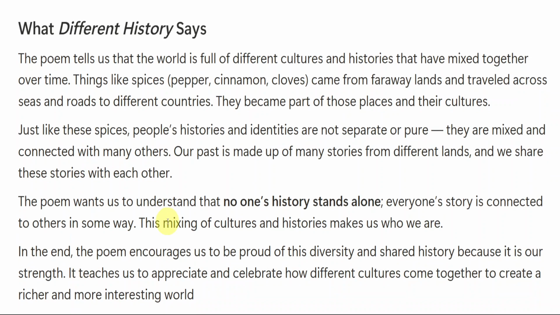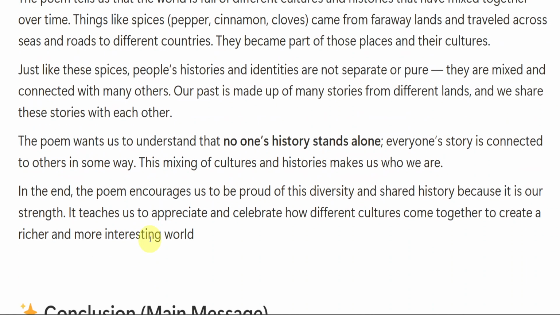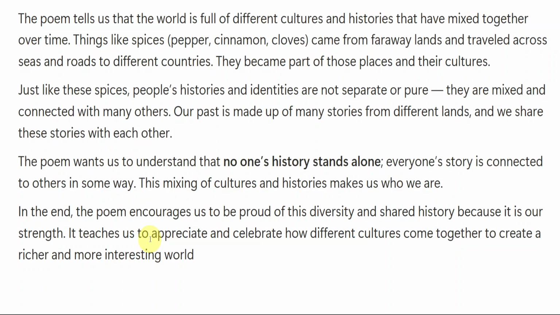The poem wants us to understand that no one's history stands alone. Everyone's story is connected to others in some way. This mixing of cultures and histories makes us who we are. Yes or no? We can't be a part of only a single particular place. In the end, the poem encourages us to be proud of this diversity and shared history because it is our strength. It teaches us to appreciate and celebrate how different cultures come together to create a richer and more interesting world. Yes, that is really very true.